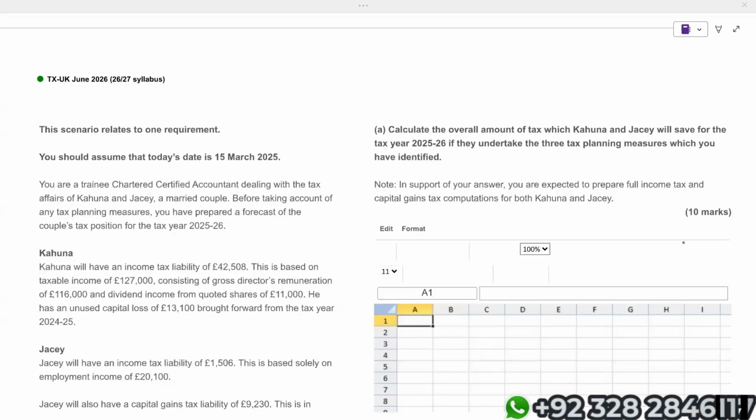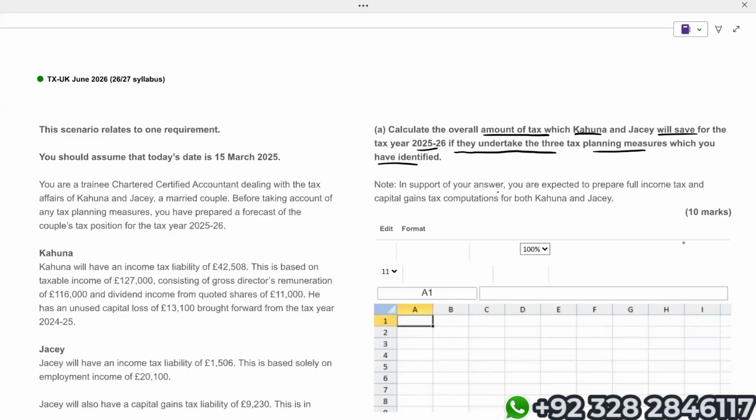Okay, students, let's start this question. This question came in June 2026, section C. It's a 10 marks question. Calculate the overall amount of tax which Kahuna and Jacey will save for the tax year 25-26 if they undertake three tax planning measures which you have identified. So the entire question is on tax planning.